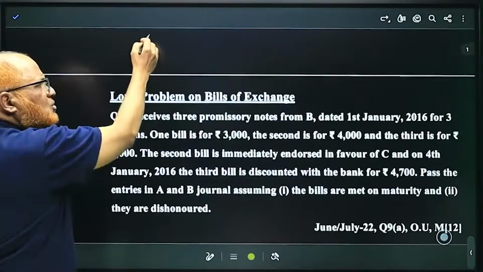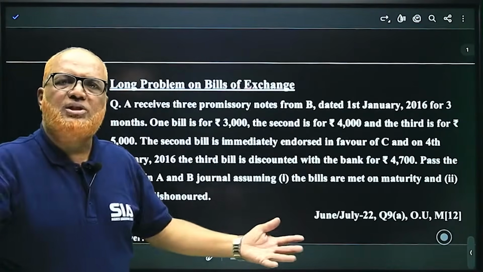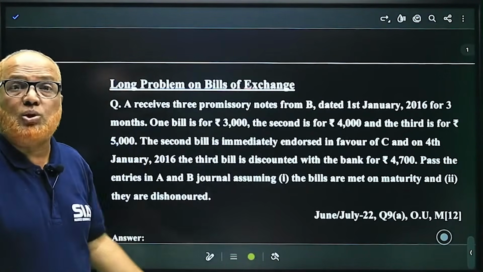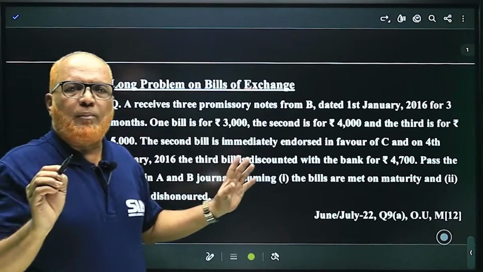This is the 4 marks question which was asked in examination, and this type of problems will be asked. It's so simple. So only one problem I have explained to you.